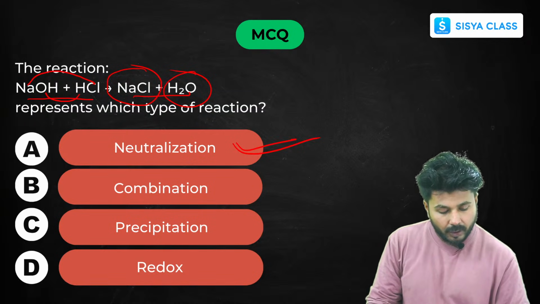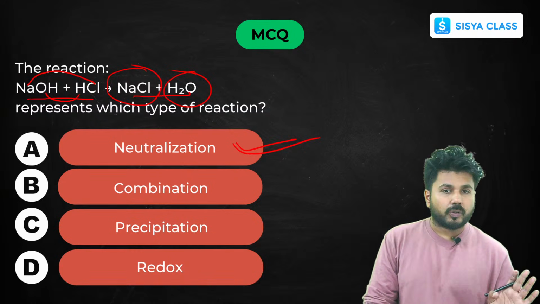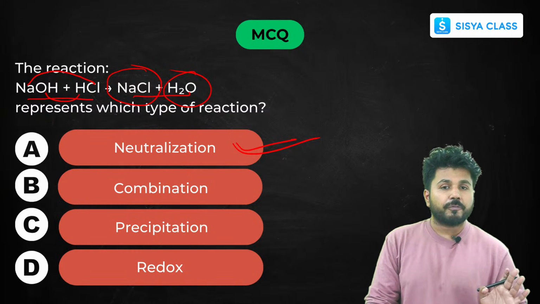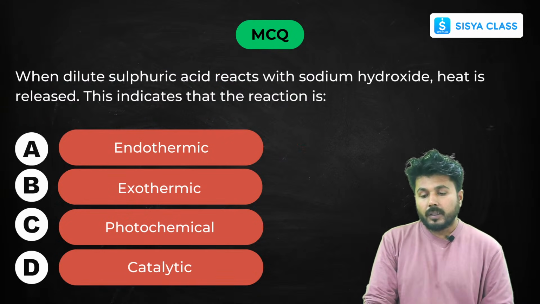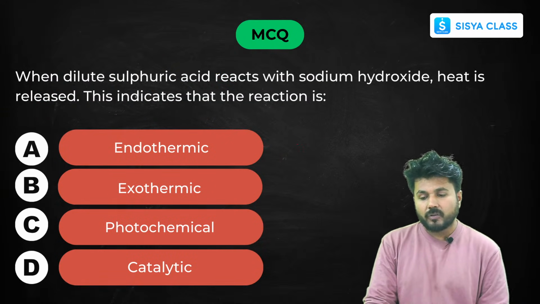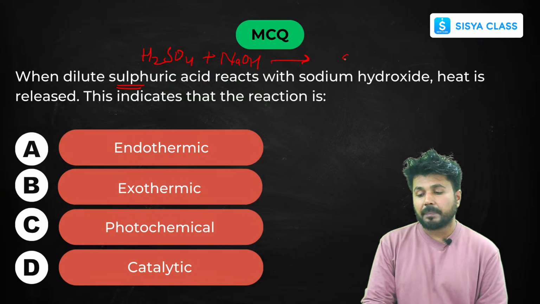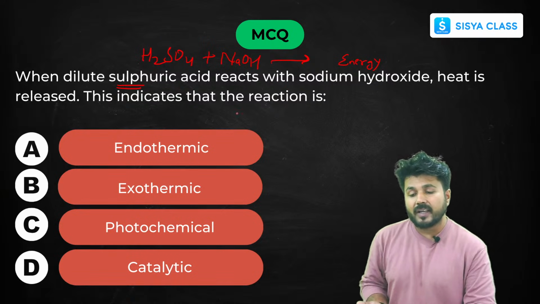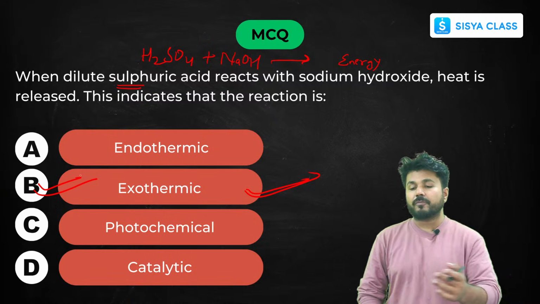But oxidizing agent is something that is getting reduced. Where there is a loss of oxygen, it will be your oxidizing agent. Now, next one is, when you add dilute sulfuric acid H2SO4 with your sodium hydroxide NaOH, then heat is released. That means energy is released here. In whichever reaction energy is released, that is your exothermic reaction. So your answer is option B. You don't have to write the whole reaction also.